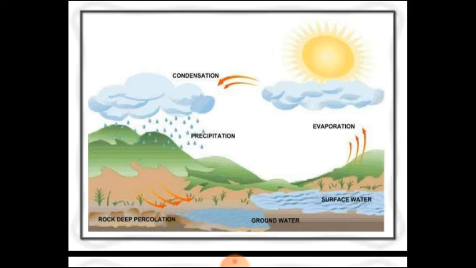Infiltration is the process by which water on the ground surface enters the soil. The infiltration capacity of the soil determines the amount and time distribution of rainfall excess for runoff from a storm. If we are given a storm, we can see rainfall taking place, and then water will infiltrate through the soil pores into the unsaturated layer, and then slowly go to the capillary fringe and finally to the groundwater.